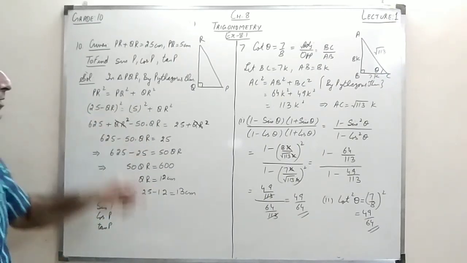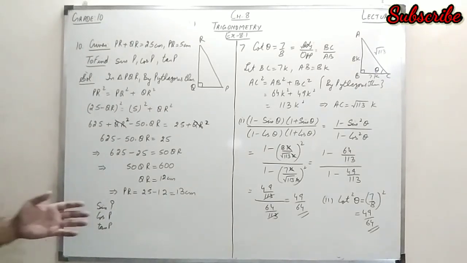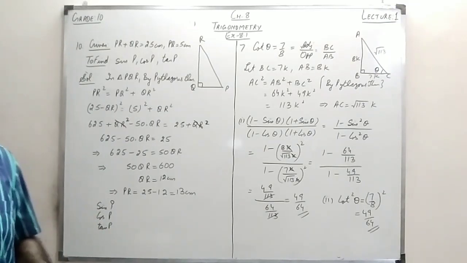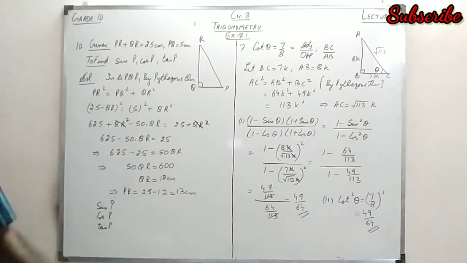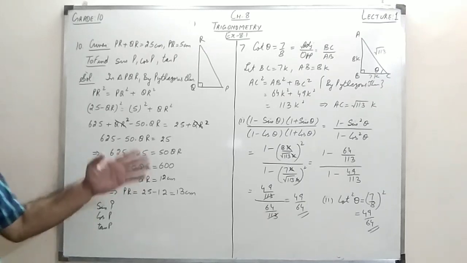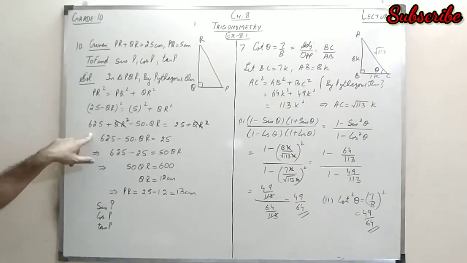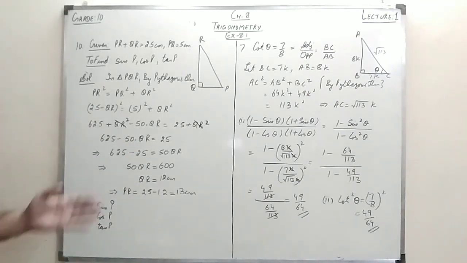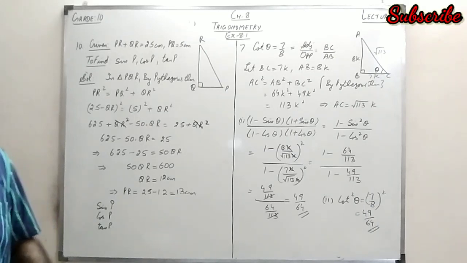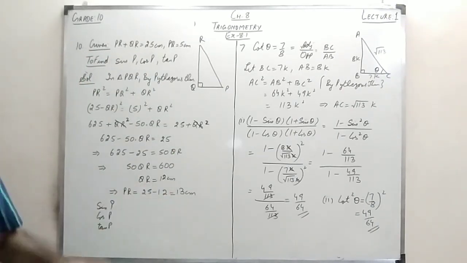Now I open this using the identity of a minus b whole square, that is a square plus b square minus 2ab. So that is 625 plus QR square minus 50 QR equals 25 plus QR square. This QR square gets cancelled. So 625 minus 50 QR is equal to 25. Simplifying, I get the value of QR as 12 centimeter, and substituting the value of QR, I get the value of PR as 13 centimeter.